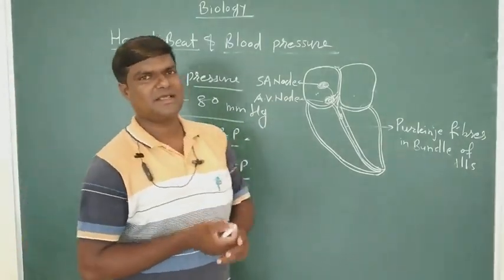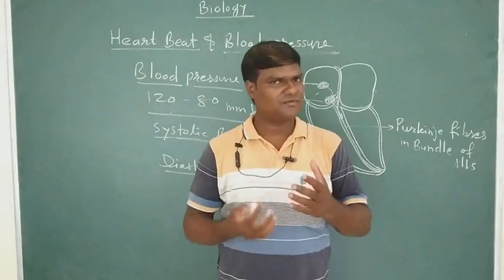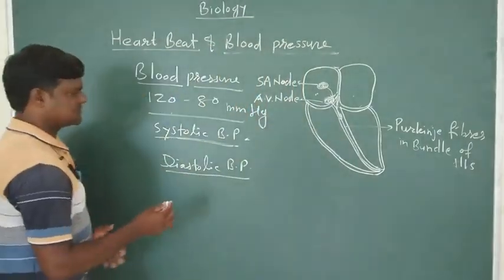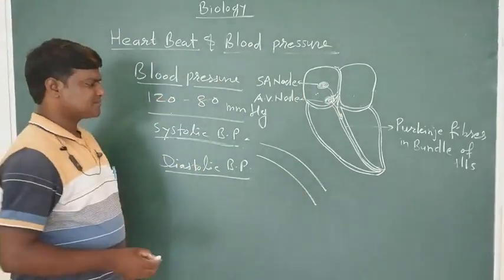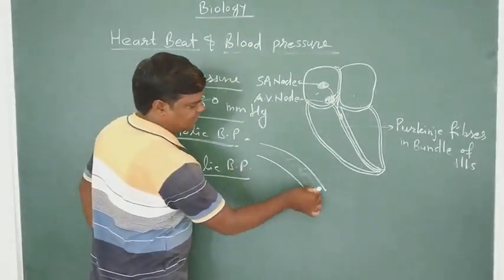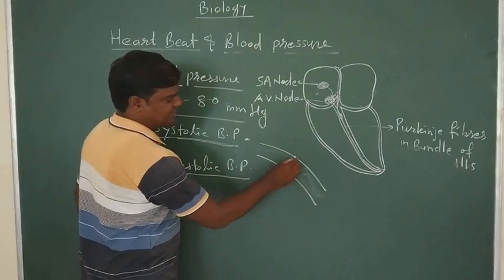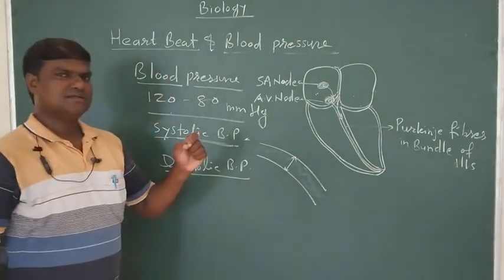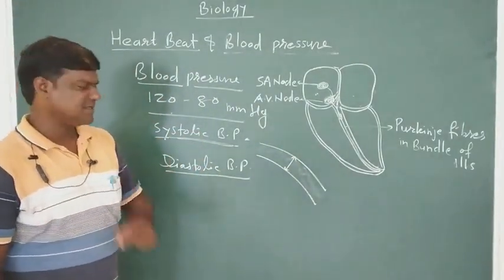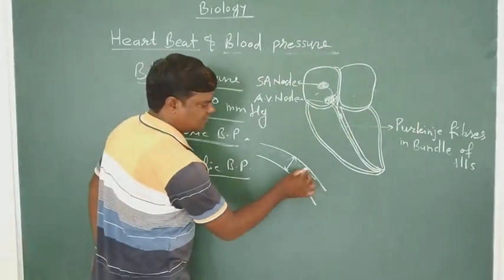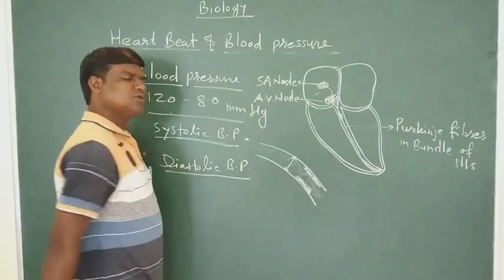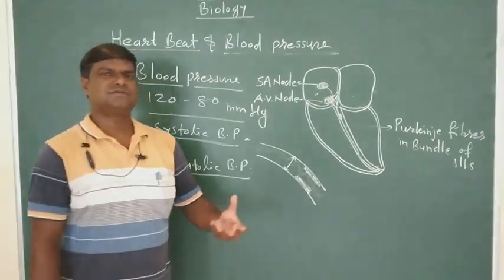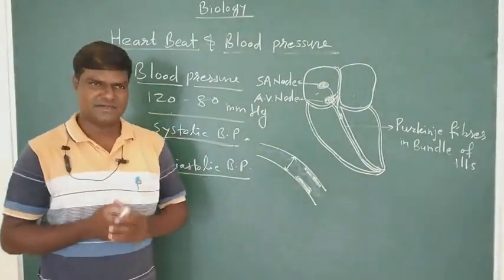Now some people have the problem of blood pressure because of various reasons. Just see here, suppose this is a blood vessel. So blood is carried through it easily because it has such a diameter. Because of certain reasons, one reason is the deposition of cholesterol. यहाँ पे cholesterol deposit हो गया है दोनों साइड में because of some faulty food habit or some other reason.